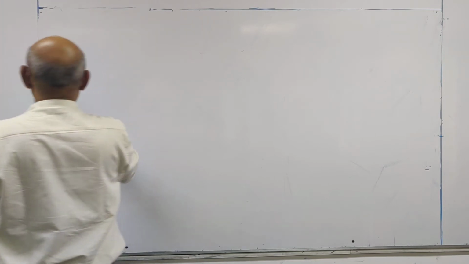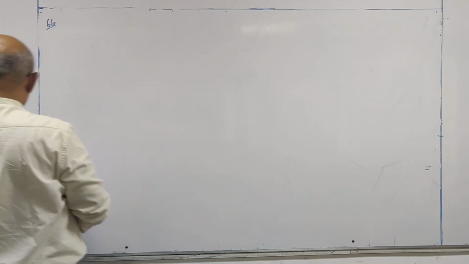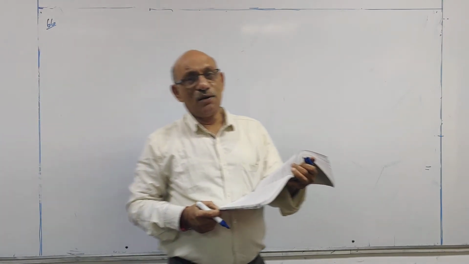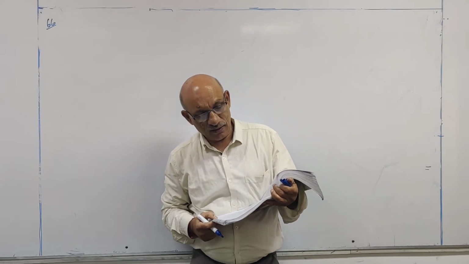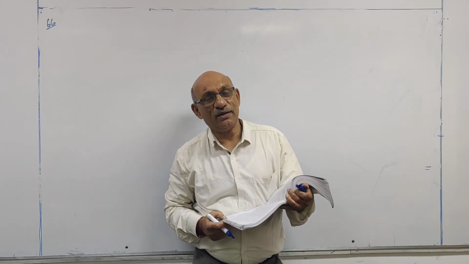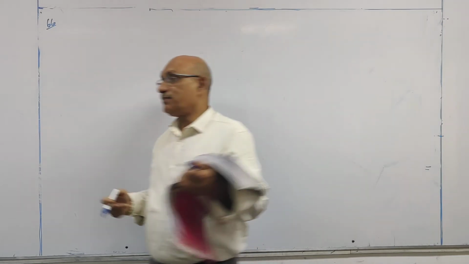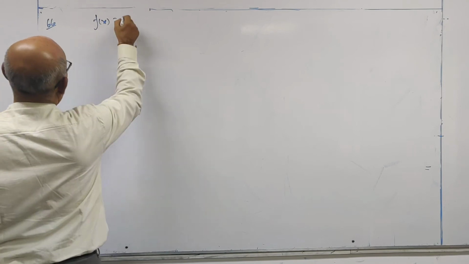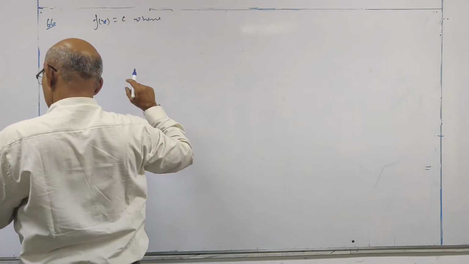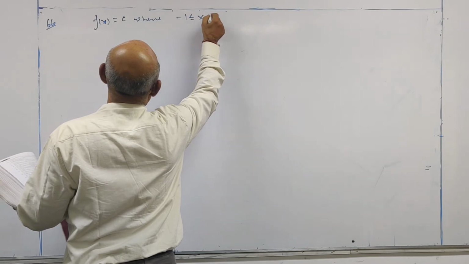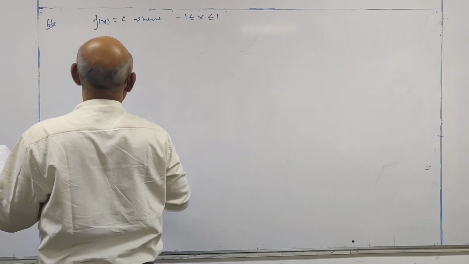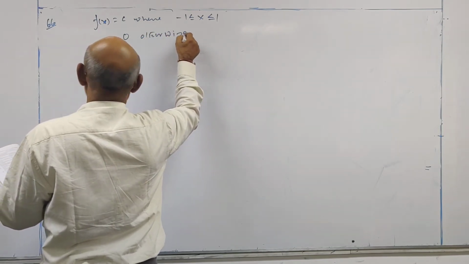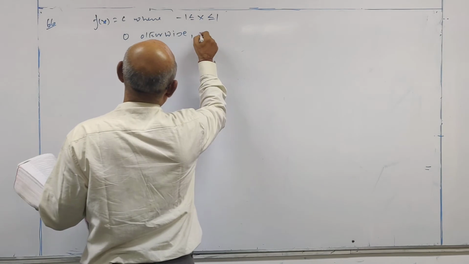Now look at question number 66. The probability density function of a continuous random variable is defined as follows: f of x is equal to c, where -1 is less than or equal to x less than 1, and 0 otherwise. Then the value of c is?